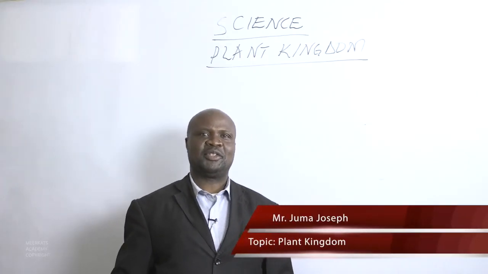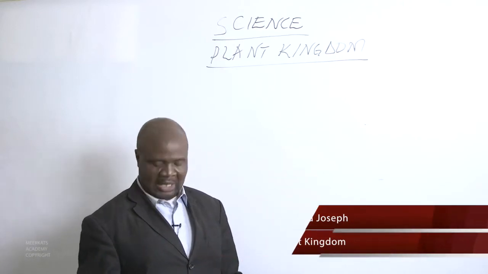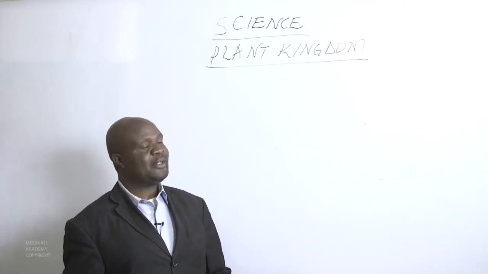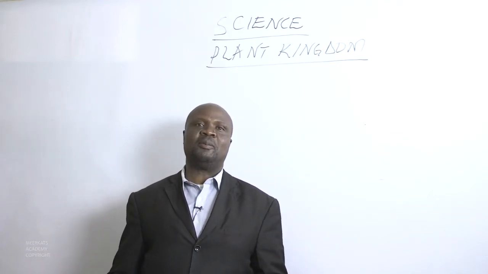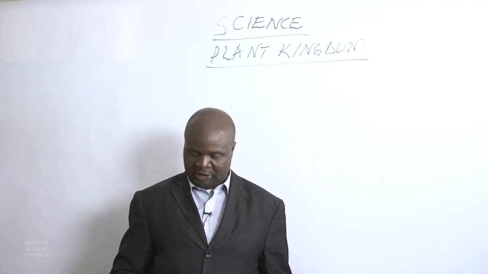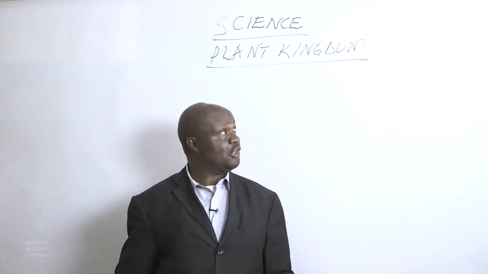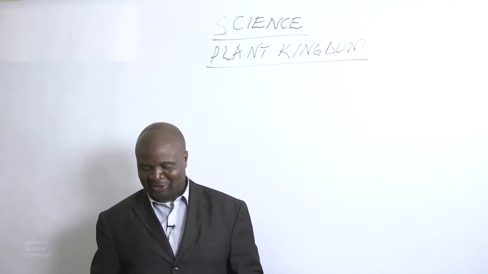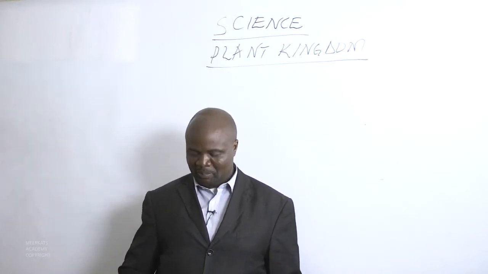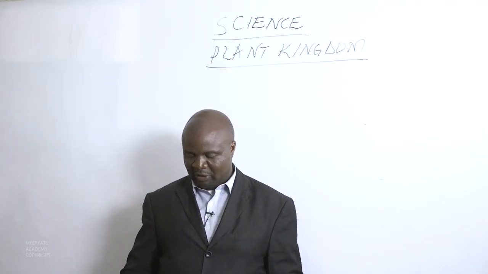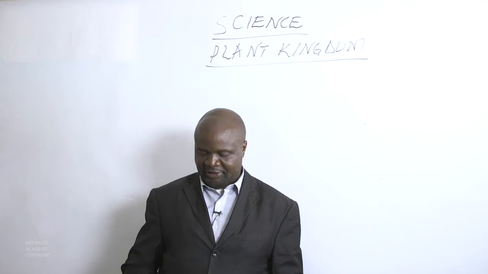Welcome to today's science lesson, and today we are going to learn about the plant kingdom. We have been covering the animal kingdom, but today we shall concentrate on the plant kingdom. The plant kingdom, just like the animal kingdom, contains a number of different organisms.